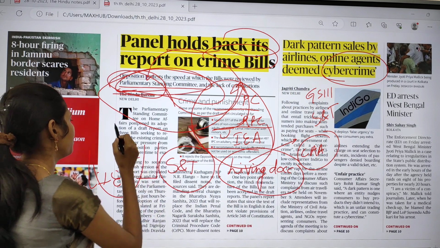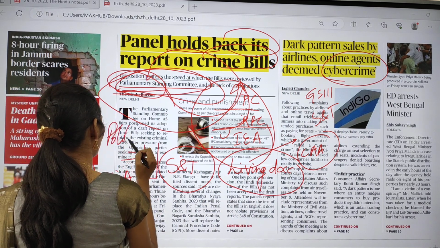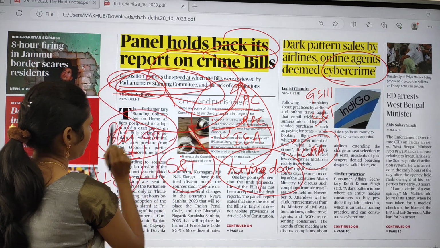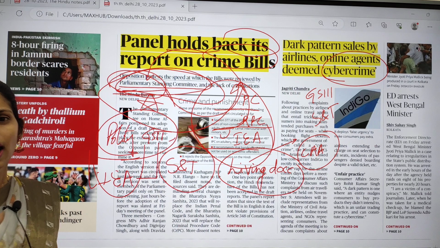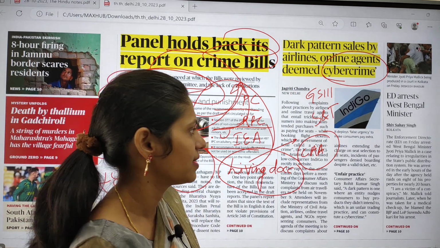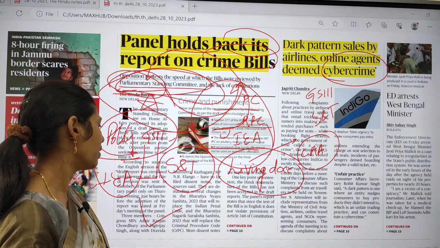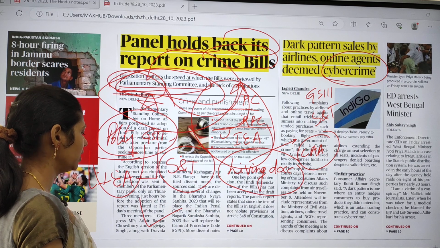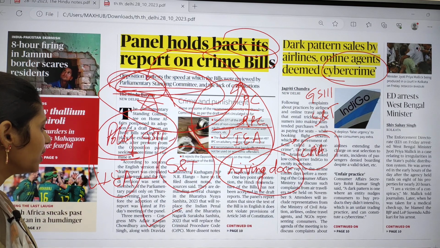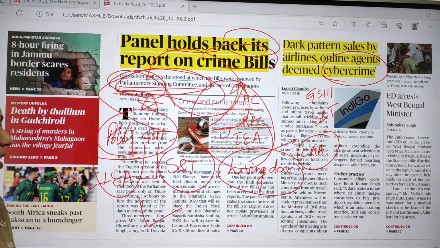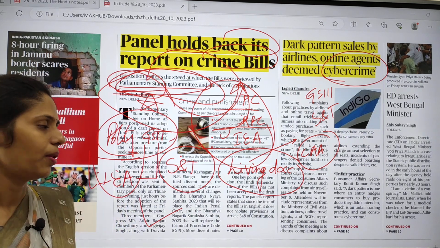This topic is important from your polity point of view, under your GS paper. It is most important, and there is a high chance of getting questions in both prelims and mains. You have to know about the Bharatiya Nyaya Sanhita 2023 and the Bharatiya Nagarik Suraksha Sanhita 2023. This is very important.